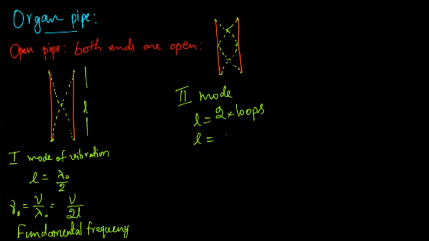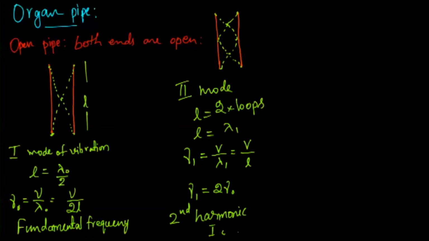Therefore, L equals one complete wavelength. I will write this wavelength as lambda 1, and the corresponding frequency is nu 1, the first overtone, which is equal to V by lambda 1, and lambda 1 is L, so I can write this as V by L, or also nu 1 equals 2 times nu naught. So it is the second harmonic or first overtone.